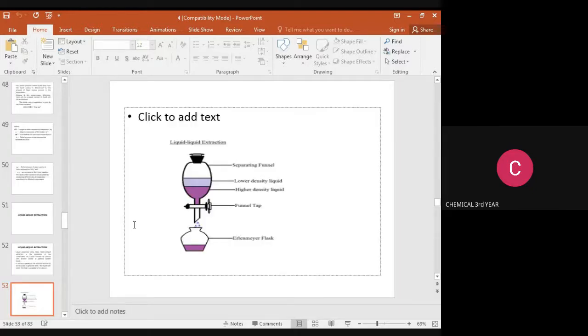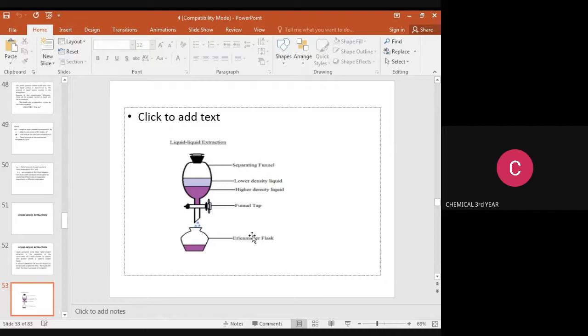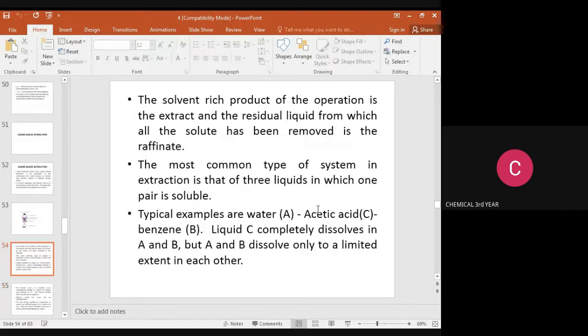In this diagram, this is a separating funnel. In this we have a lower density liquid and a higher density liquid. Using the funnel tap, we can separate one layer of the component. This process is known as the liquid extraction process. The solvent-rich product of the operation is the extract, and the residual liquid from which all the solute has been removed is the raffinate. The most common type of system in extraction is that of three liquids in which one pair is soluble. Typical examples are water, acetic acid and B.